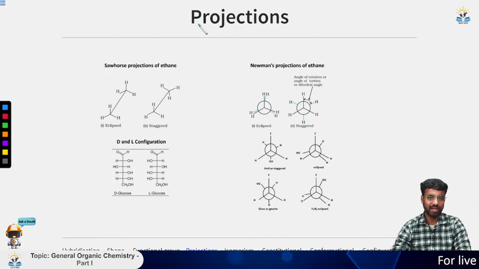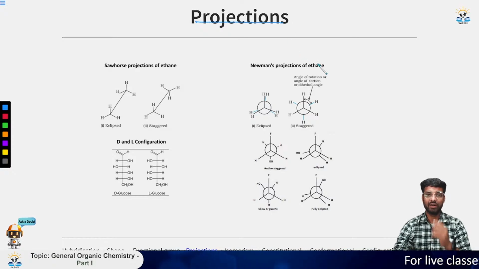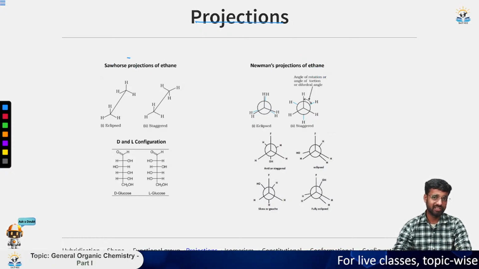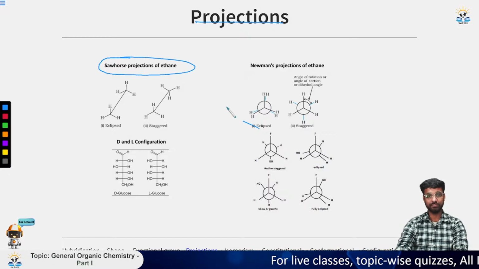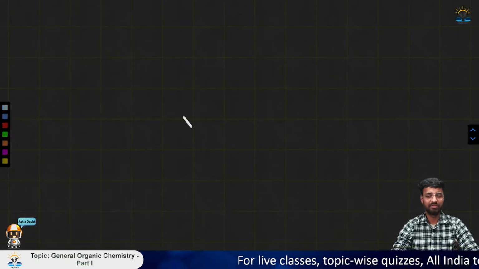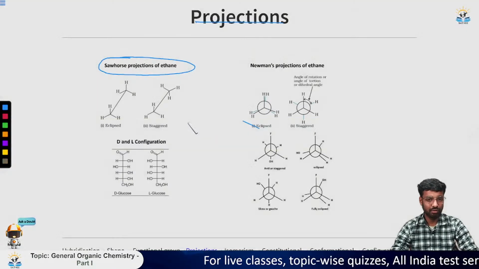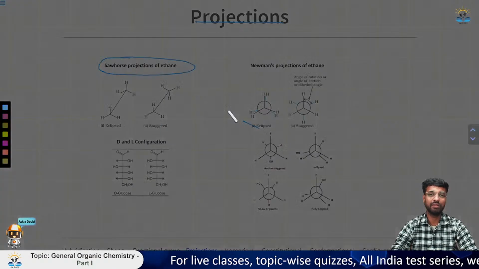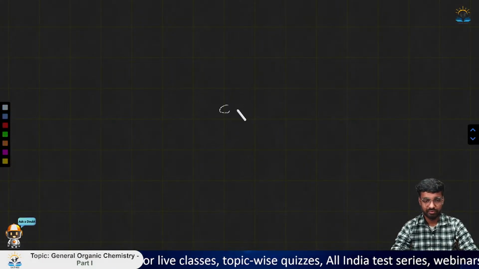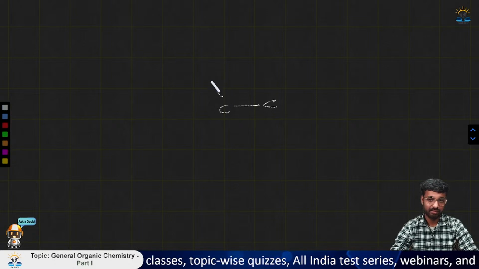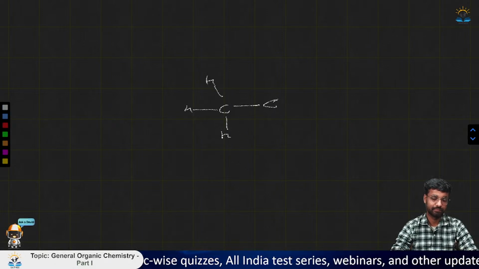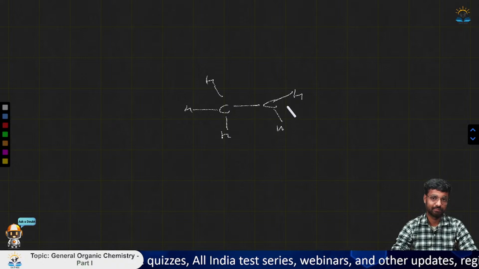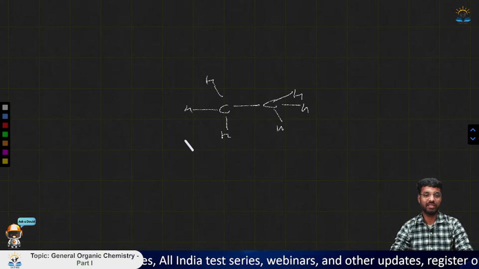Now before moving to the isomerism part, we will see what are projections. The first one we have here is the Sawhorse projection. So what is Sawhorse projection? If you look, this is the Sawhorse projection of ethane. So if you look at ethane, it is like this. This is the ethane molecule.